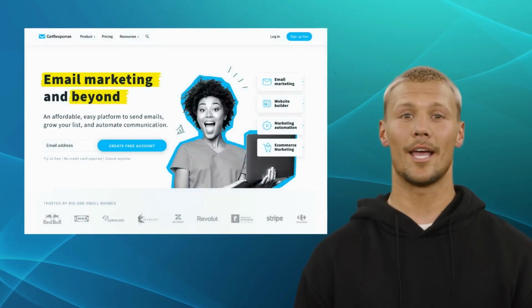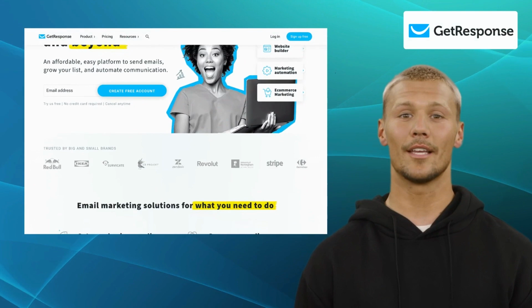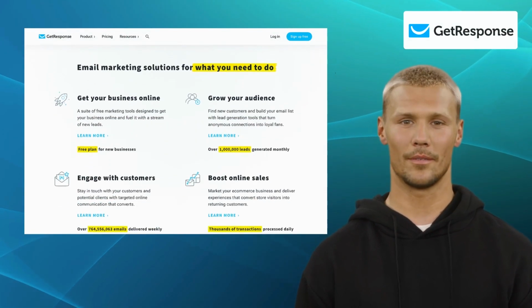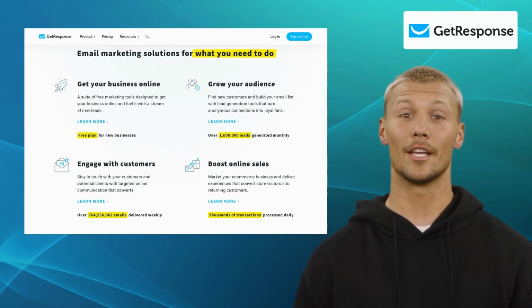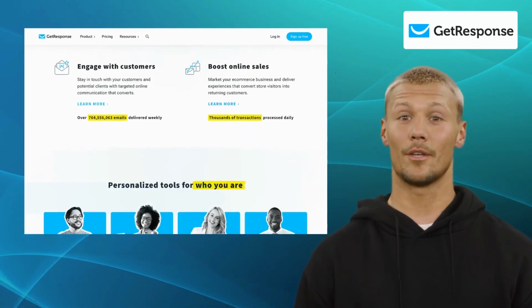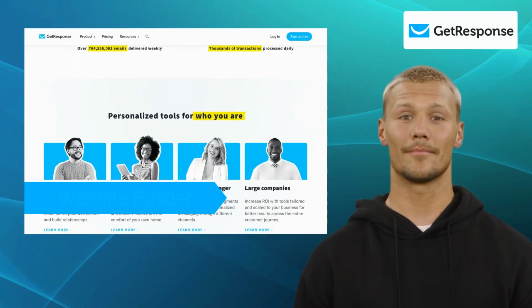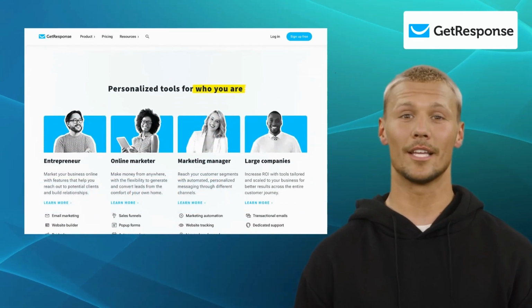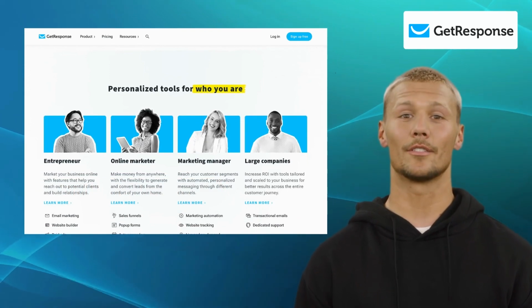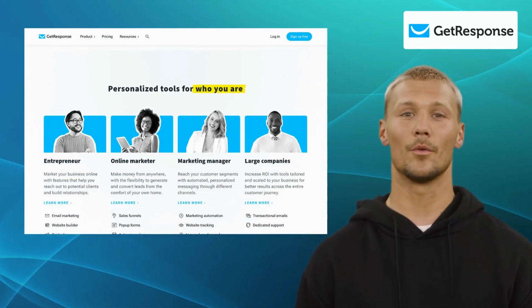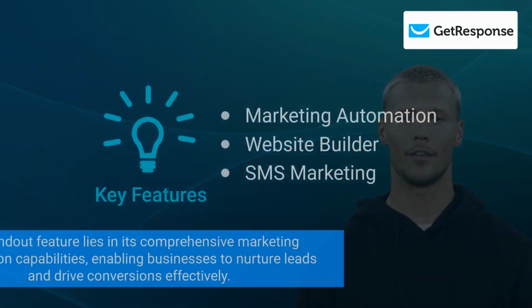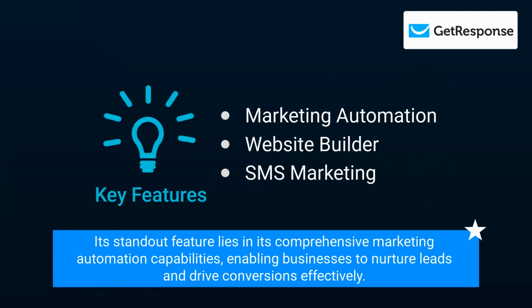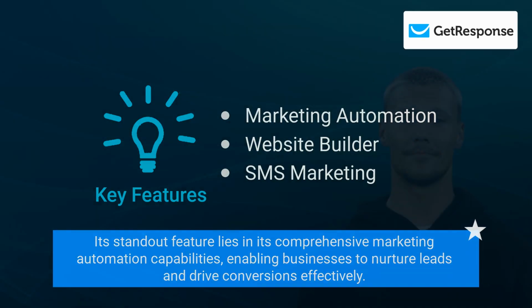The first alternative we have is GetResponse. GetResponse stands out as a versatile email marketing platform that empowers businesses of all sizes with its comprehensive suite of features and user-friendly interface. Some of its exclusive features are marketing automation, website builder, and SMS marketing. From seamless campaign management to advanced segmentation options, GetResponse provides a powerful toolkit for creating personalized email experiences that drive conversions. Its standout feature lies in its comprehensive marketing automation capabilities, enabling businesses to nurture leads and drive conversions effectively.